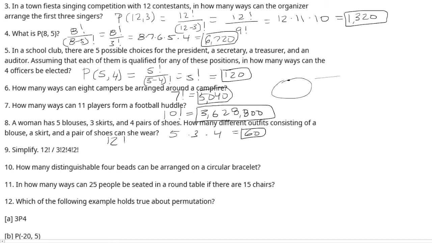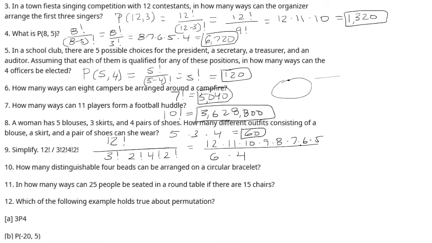Simplify 12 factorial over 3 factorial times 2 factorial times 4 factorial times 2 factorial. I'm going to cancel out the 4 factorial, so I have to go from 12 all the way to 5. And then that leaves me with 3 factorial, which is 6, times 2 factorial times 2 factorial. 2 factorial is 2. 2 times 2 is 4.